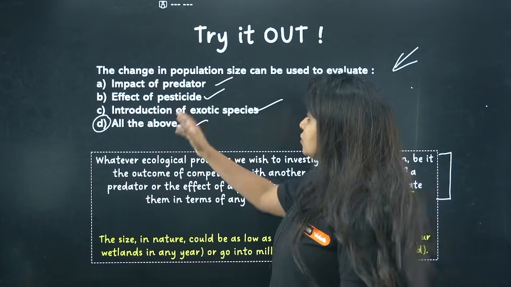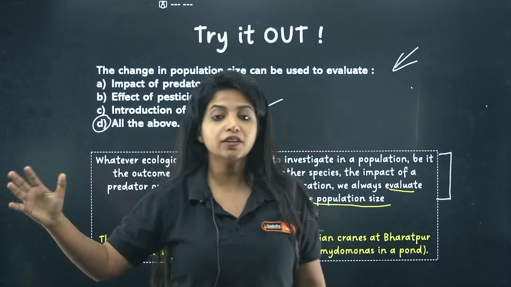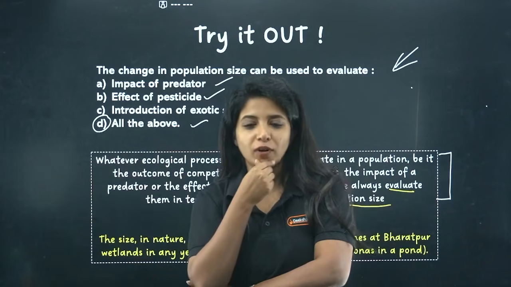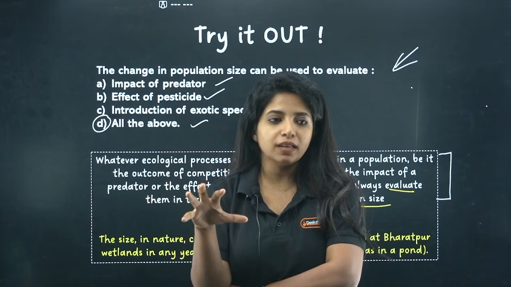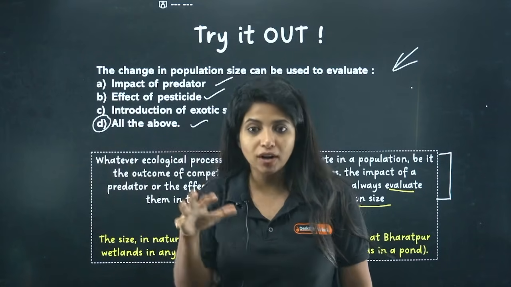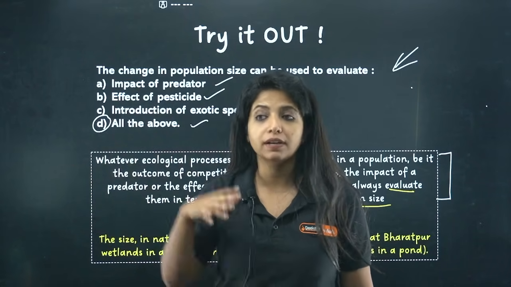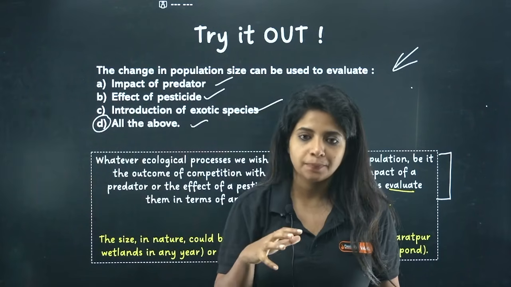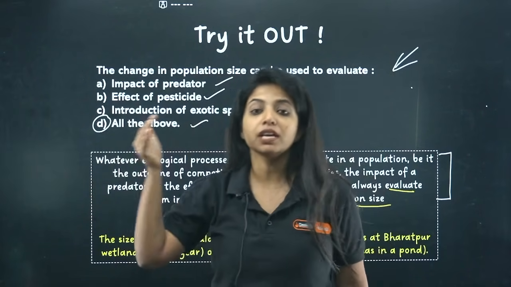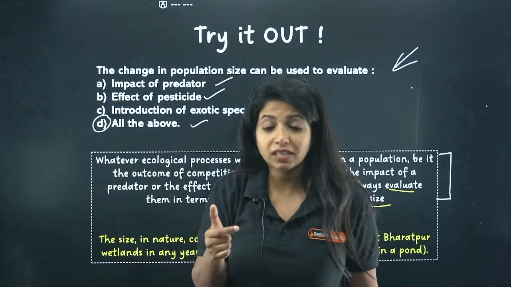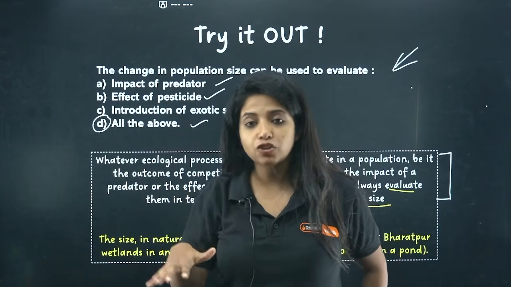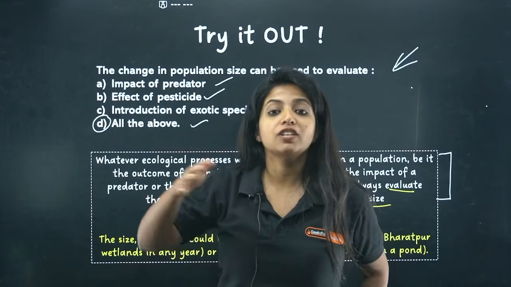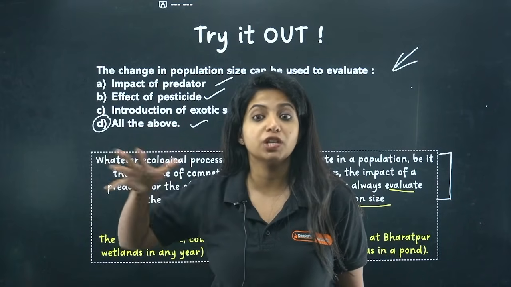Now the third thing is the introduction of exotic species. I've introduced the exotic species and now I am wondering whether they have some effect or not. Exotic species means something that I have taken from outside. They're not native species. They were not originally over here. I brought them from somewhere else. Now, to see whether they are causing an impact, any trouble, any changes, I have to look for the change in the population size.